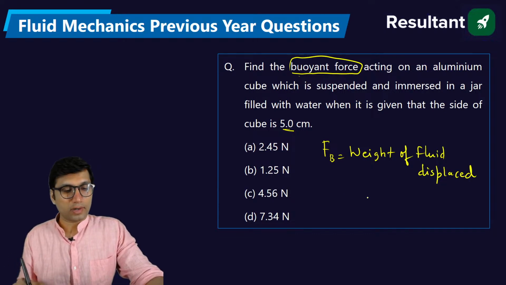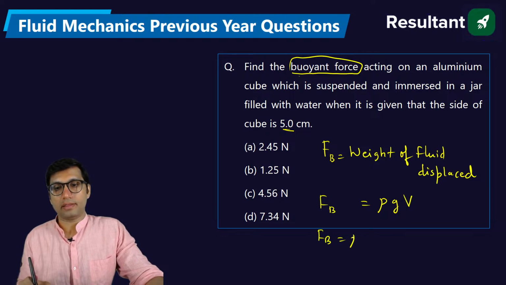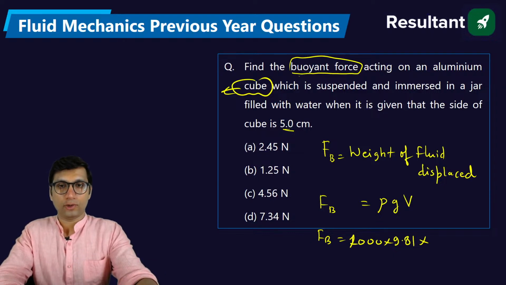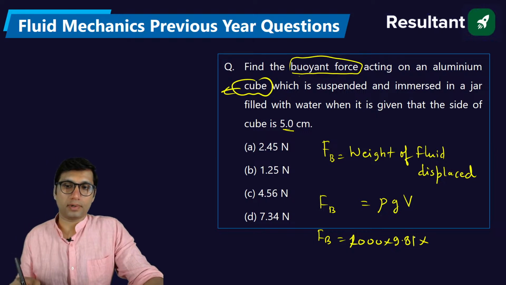So what is weight of fluid displaced? This is equal to density into g into volume. Now in this particular case, the buoyant force is equal to density, obviously it is water, so it will be 1000. g will be 9.81, and what will be the volume? Volume is of the cube. Since it is given a cube, you have to put the volume of the cube. So you can just put the value.